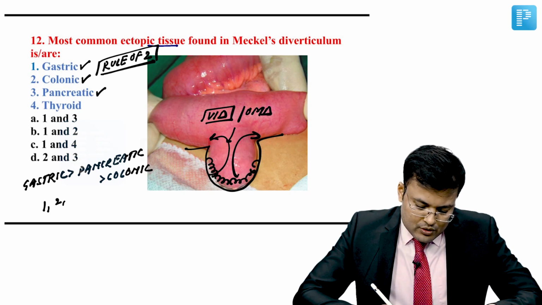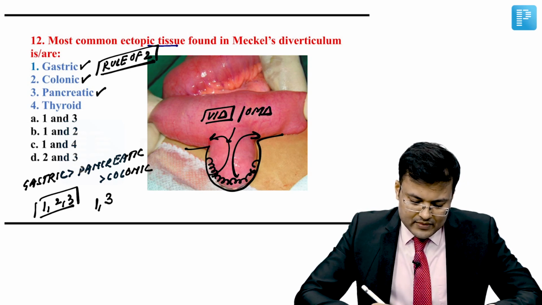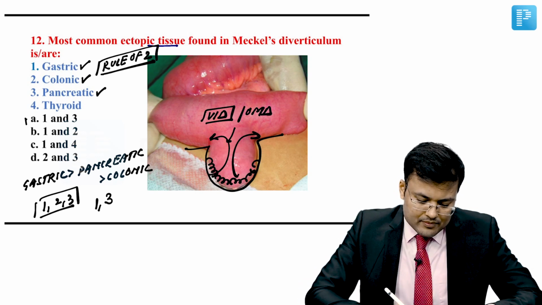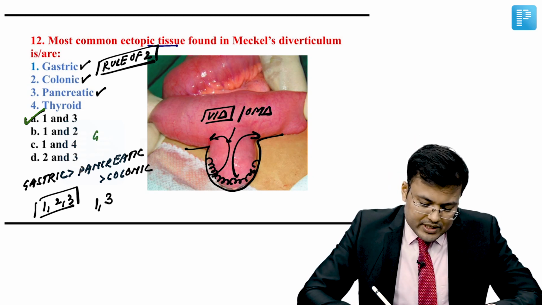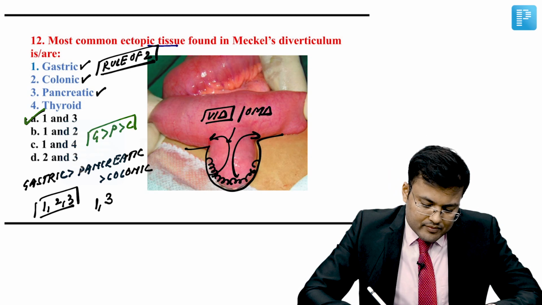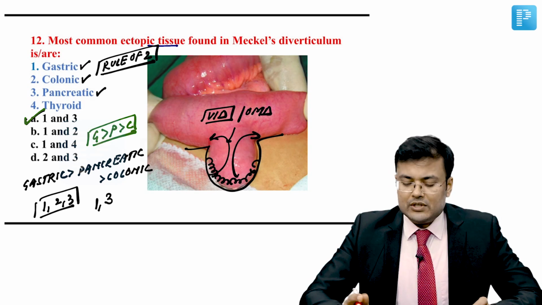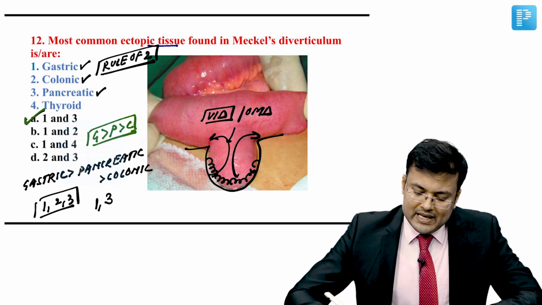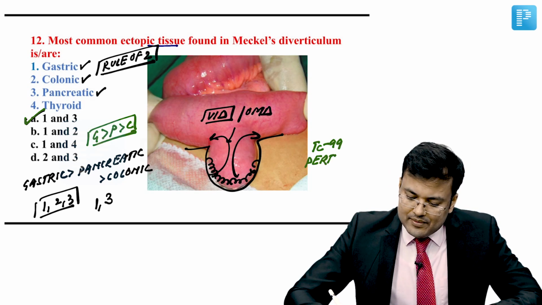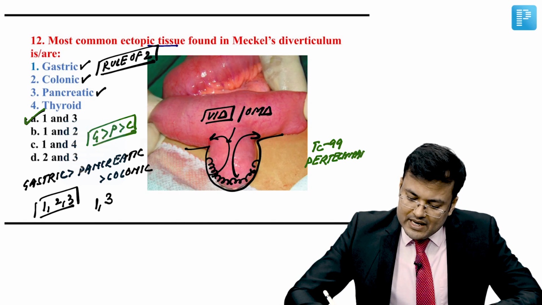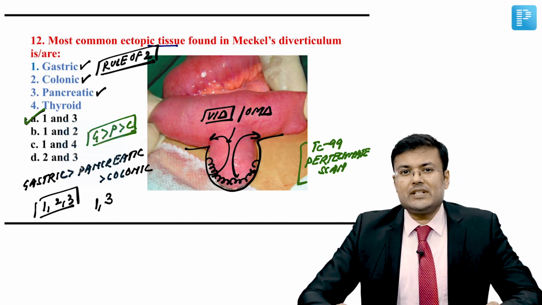So see the options. There should be 1, 2, 3, or at least the option should contain 1 and 3. So which one is correct? It is option A, which includes 1 and 3. So you have to remember the mnemonic GPC: gastric, pancreatic, colonic. This is the ectopic gastric mucosa. And for the diagnosis of Meckel's diverticulum, we go for the technetium 99m pertechnetate scan. So this is the technetium 99m pertechnetate scan. This is the investigation of choice. So the correct answer for this question is A.